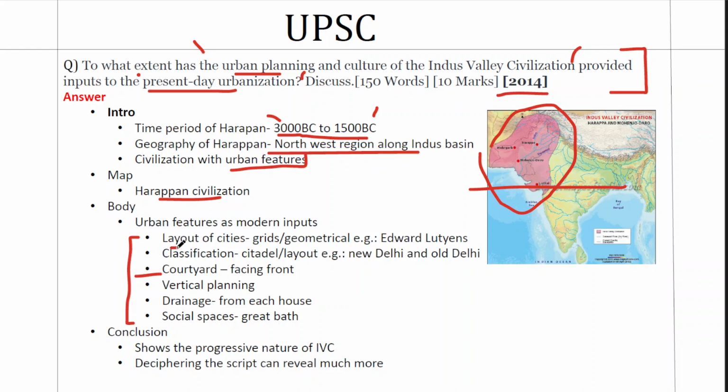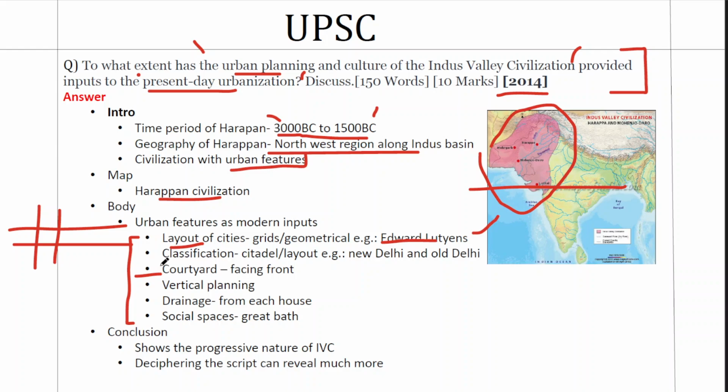The first feature is the layout of the cities. So Indus Valley, if you look at the pictures of Indus Valley civilization, what you can see is grid-like patterns like this. So it has a certain geometry. Now you come to the modern cities. For example, the cities developed by Edward Lutyens. Take the case of Chandigarh for example, or take the case of Delhi for example. These cities will be well aligned in a geometrical pattern. Any developed city like Barcelona for example, they will be having this geometrical pattern because that eases communication, transport and other things. So that's the first thing that we can connect.